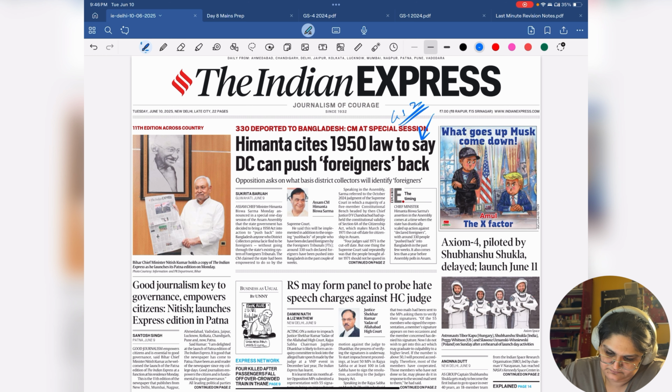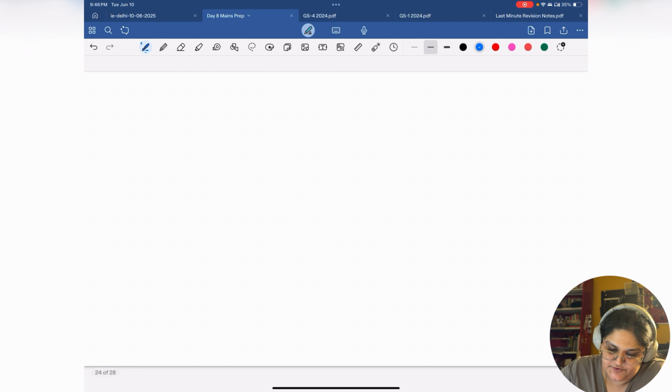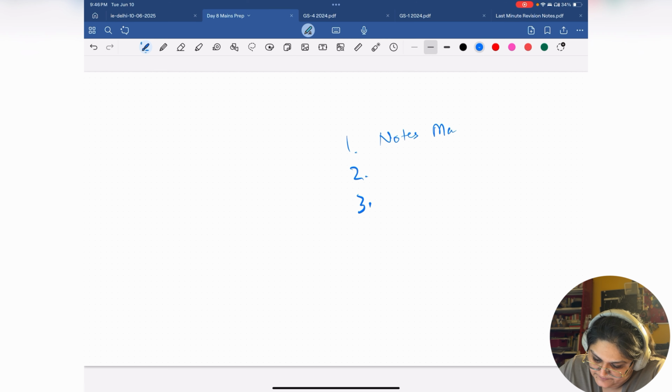So if you see today's newspaper, you will think that this is something that you should definitely make notes on. Citizenship is a part of the GS2 syllabus, and since it has been in the news, it feels important. But for me, I categorize newspaper notes in 3 parts.